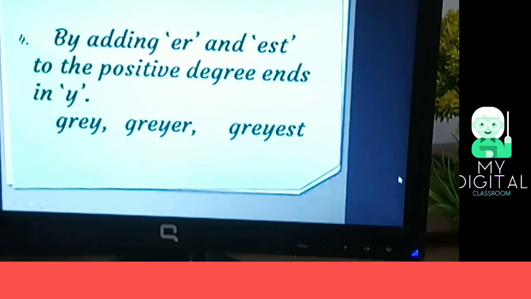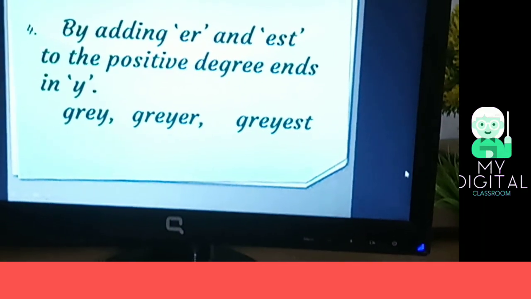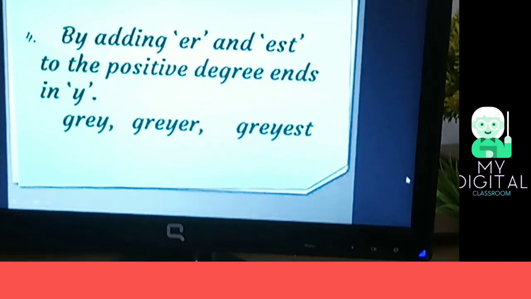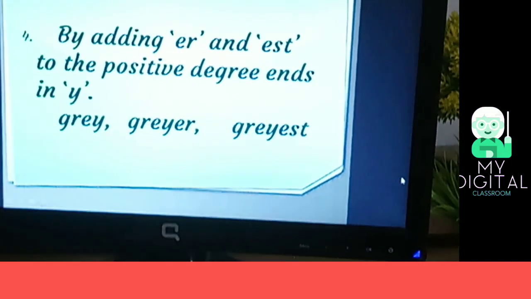And the next rule: for a positive degree ending in y with a vowel before it, we simply add er and est for the comparative and superlative degrees. Gray, grayer, grayest.